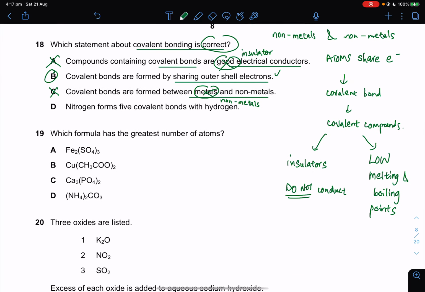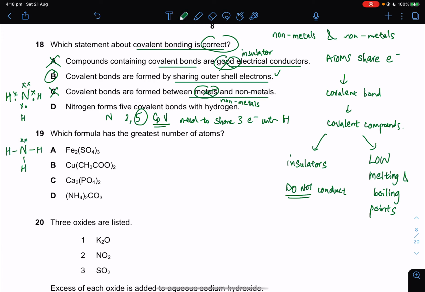Here D is wrong because nitrogen is 2,5 electronic configuration. Second period, group 5, meaning to say 5 valence electrons, and they will need to share 3 electrons only. So when they share 3 electrons with hydrogen, what you're going to get is like this. When I share only 3 of my 5 crosses in my outer shell, I still have 2 more. That means I have 1 covalent bond, 2 covalent bonds, 3 covalent bonds. 5 is wrong. It should be 3 covalent bonds.